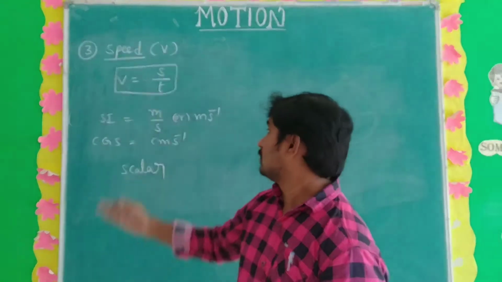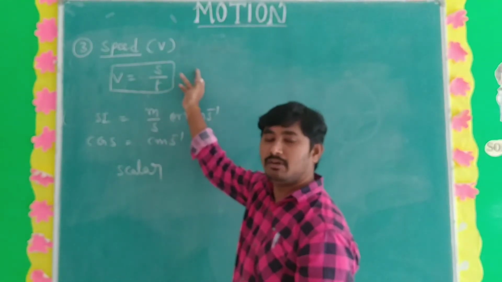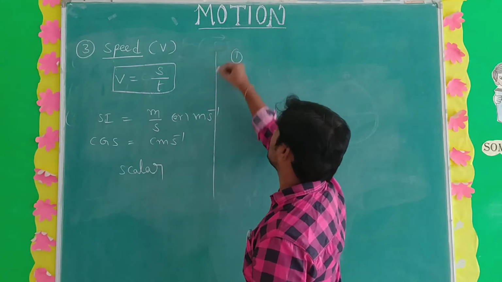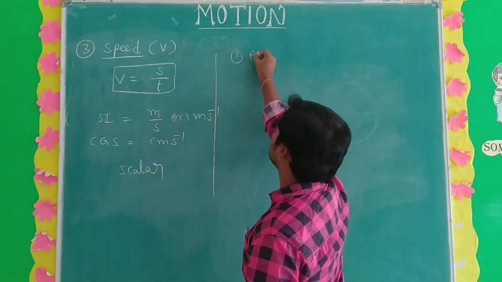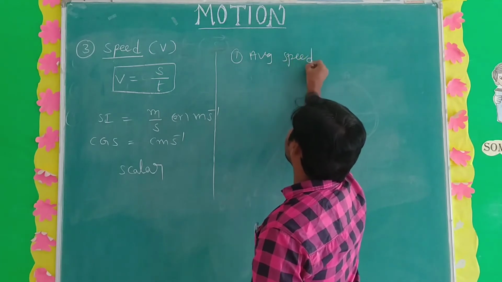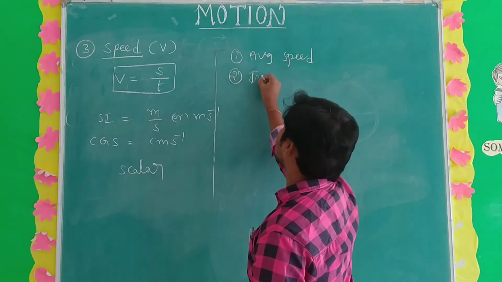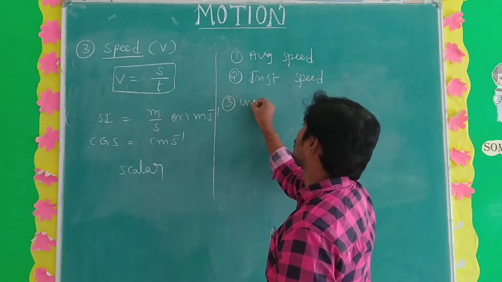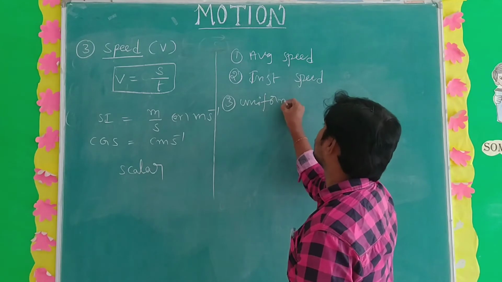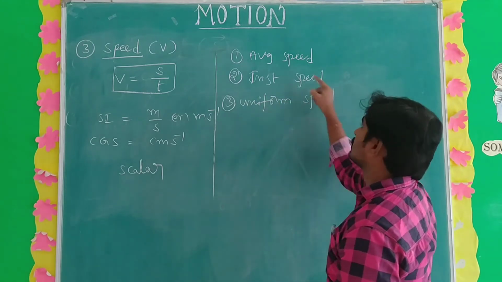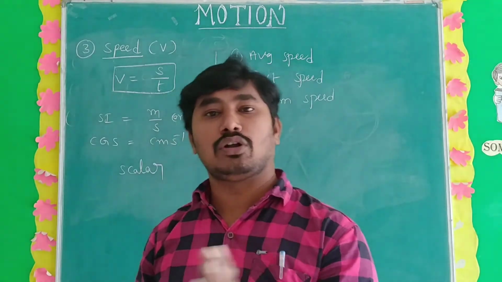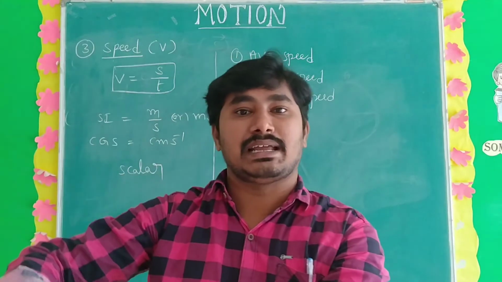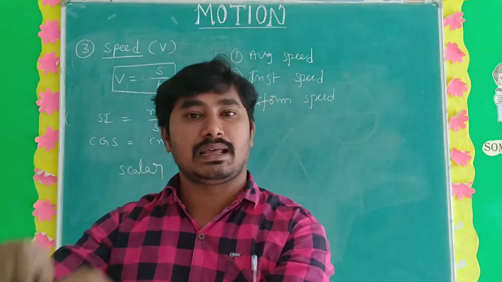Average speed means the total distance covered per total time taken. Instantaneous speed means the speed of the object at a particular instant. An instant is a particular place at a particular time.